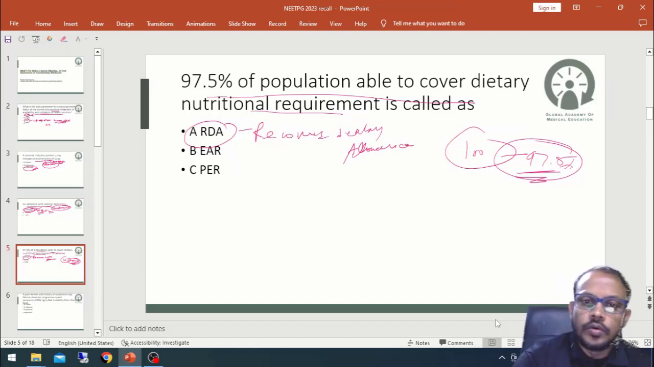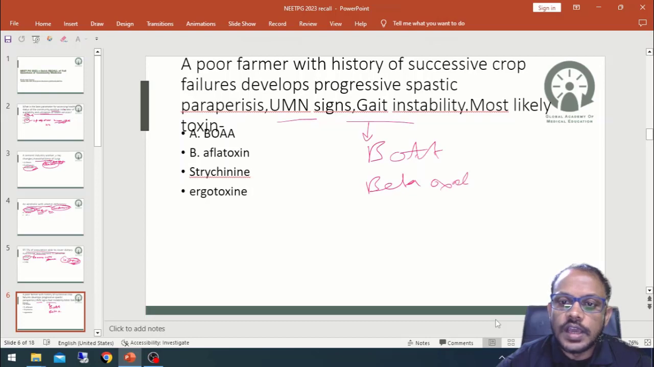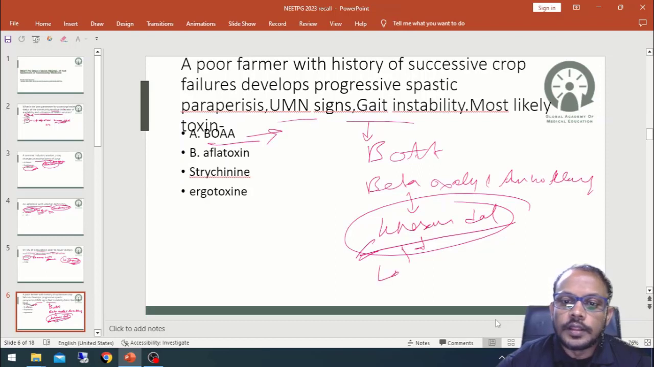Okay. Now, coming to the next question, that is a poor farmer with a history of successive crop failures develops progressive spastic paralysis, upper motor neuron signs, gait instability. So, these are all related with BOAA toxin, beta oxalyl amino alanine. It is related with the khesri dal. Okay. It is related with the khesri dal, and the toxin is BOAA toxin, causing lathyrism. Okay. That should be our answer.